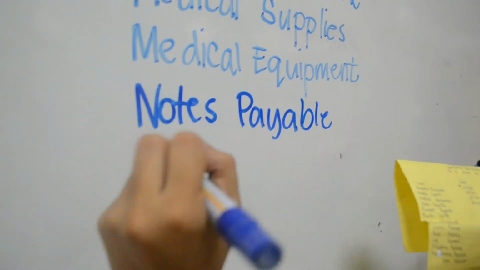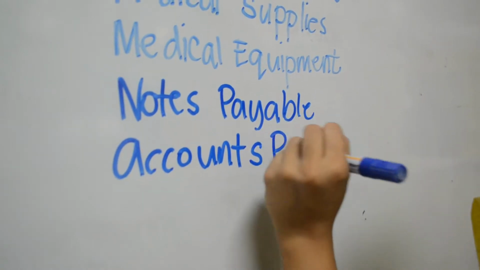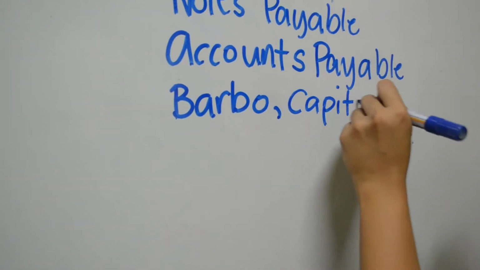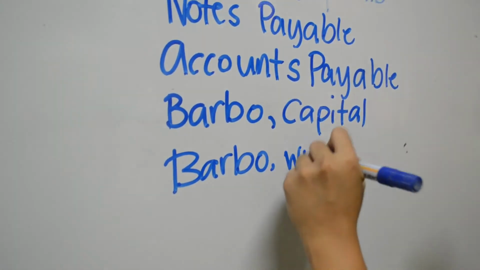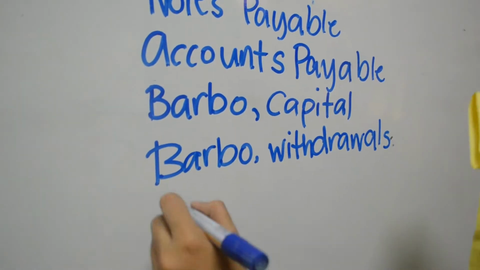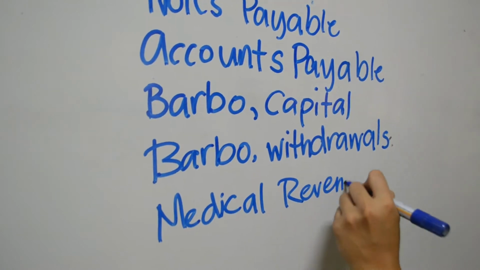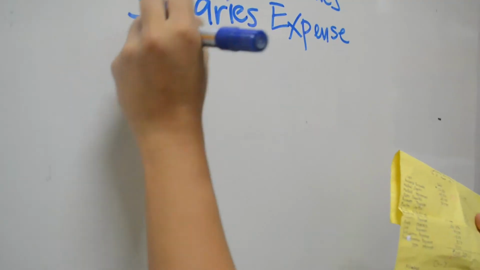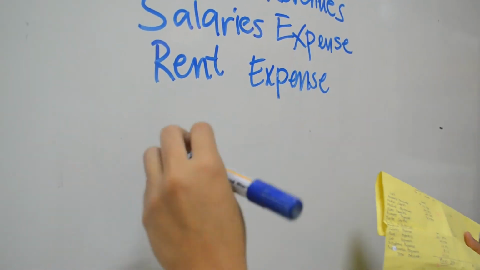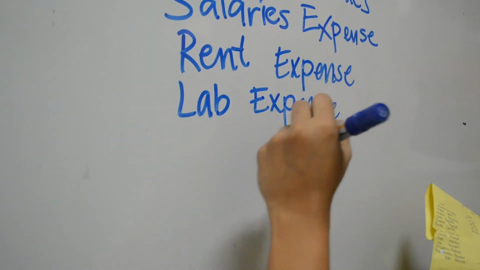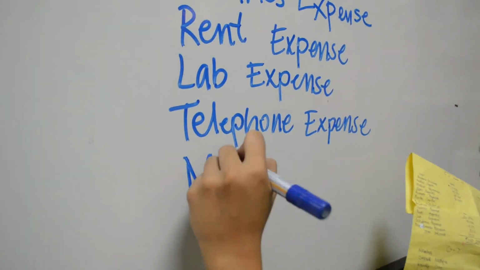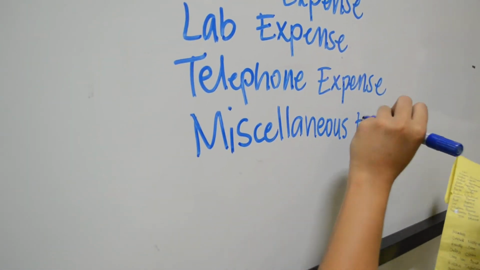The liabilities: notes payable, accounts payable, capital, Barbo capital, Barbo withdrawal, medical revenues, and then the expenses: salaries expense, rent expense, lab expense, telephone expense, and miscellaneous expense.